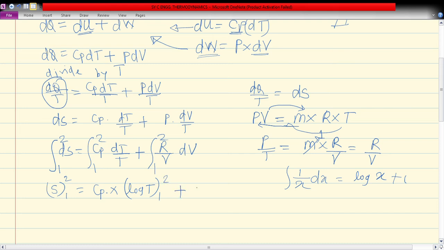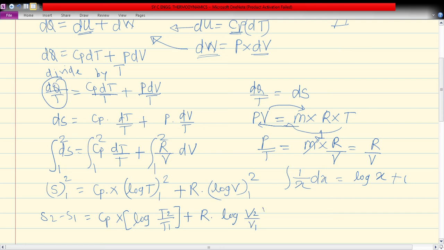Plus R is another constant, and the same rule we can apply to this part of the equation, that is, 1 upon V is given by log V having the limits 1 to 2. Now we just apply the limits: S2 minus S1 equals Cp into log T2 upon T1, that is the logarithmic term, plus R into log V2 upon V1.